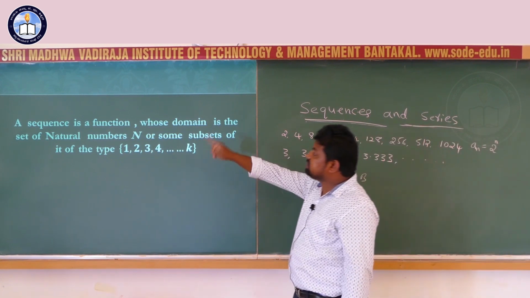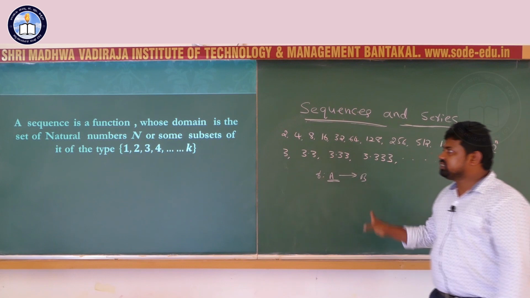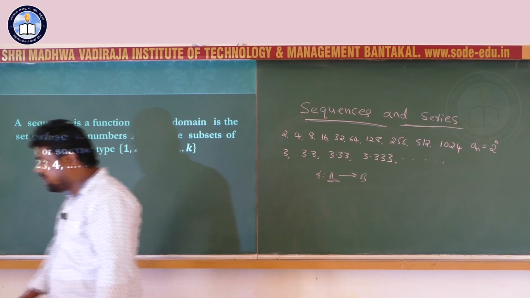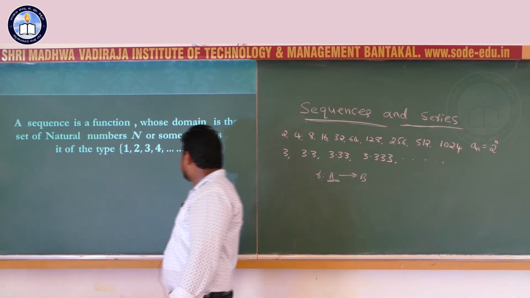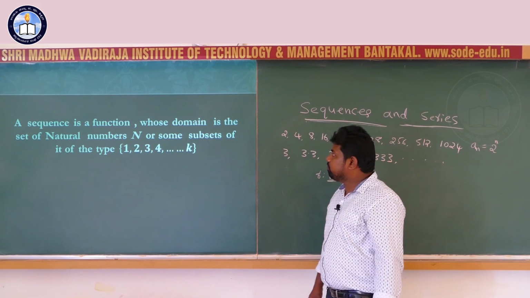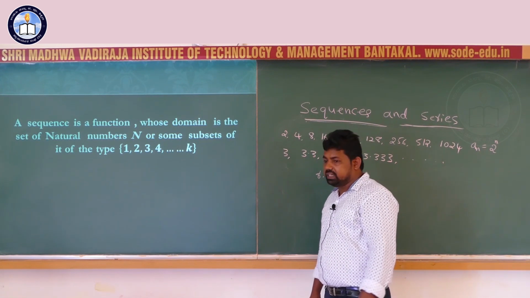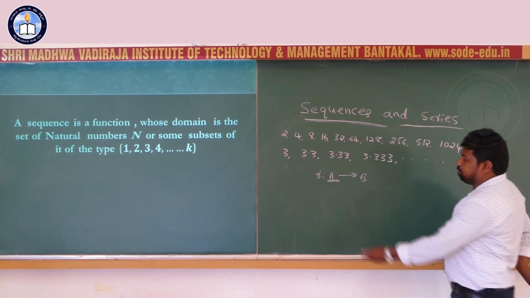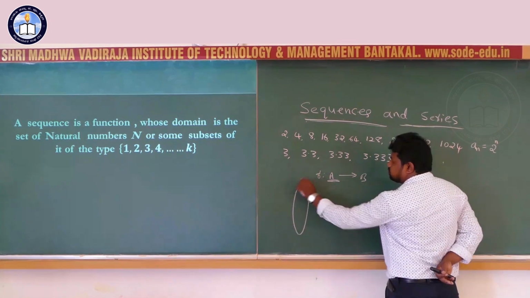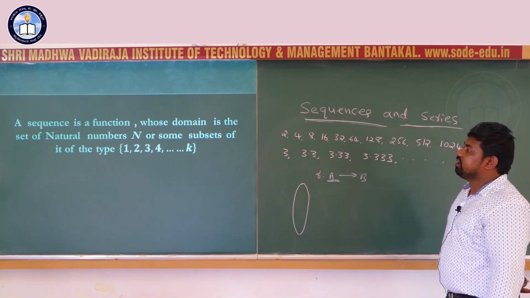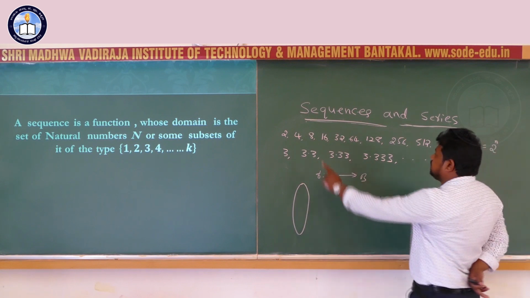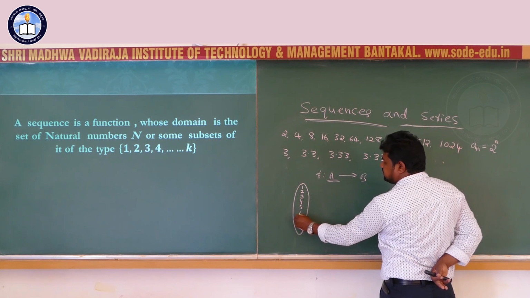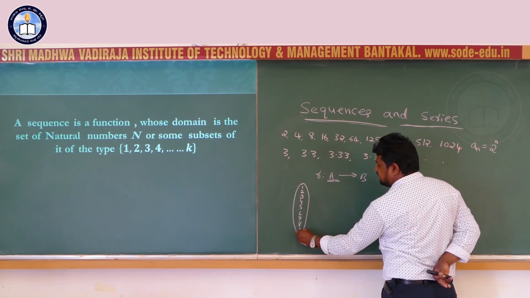Here a sequence is also a function. It is a function whose domain is the set of all natural numbers n or some subsets of it of the type 1, 2, 3, 4 up to k. In the first example, here I take the domain 1, 2, 3, 4, 5, 6, 7, 8, 9, 10.